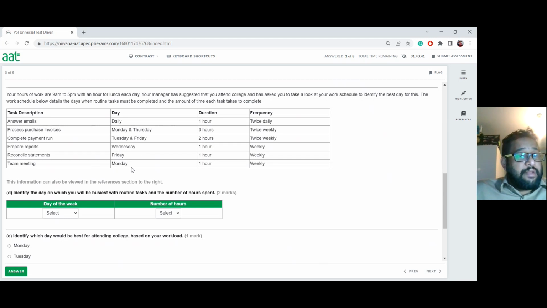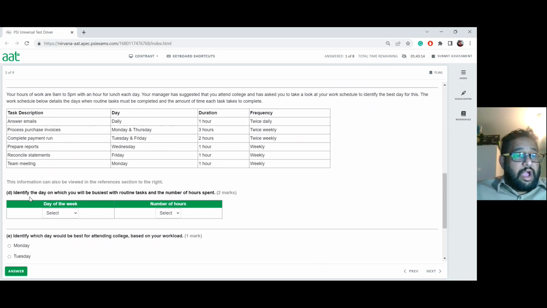Look at Friday and Monday. On Friday, we have 1 hour, 3 hours now, and one more makes 4 hours. Monday, on the other hand, is 1 hour, 4 hours now, and plus one, it's 5 hours. If I put that on a piece of paper and write down how many hours I'll be working this whole week, we'll find Wednesday might be the least busy day for you. So that might be the suitable option.